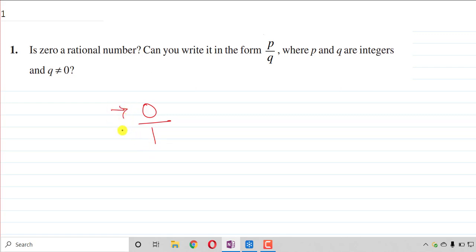Here p is 0 and q is 1. As in the definition, p is an integer, 0 is an integer, and q, that is 1, is also an integer. So 0 can be written in the form of p by q, where p and q are integers, and it is a rational number. Remember this.